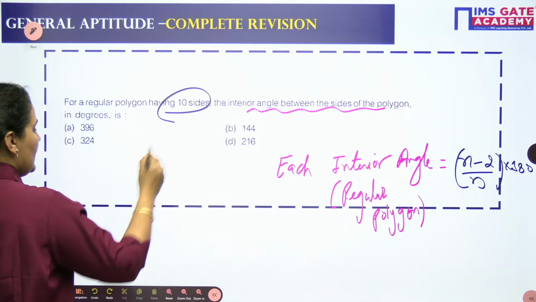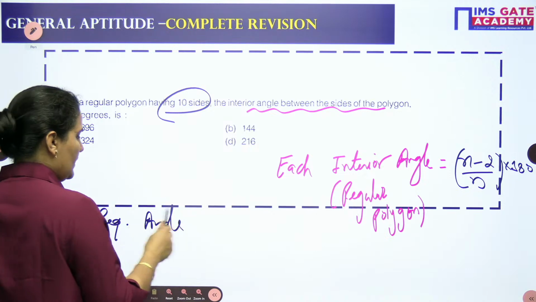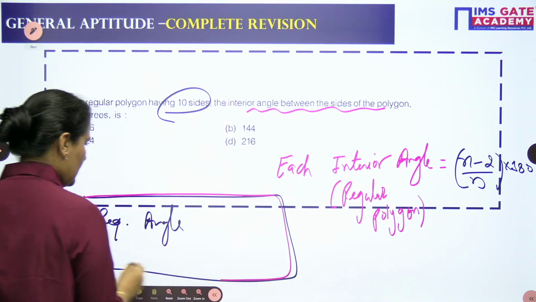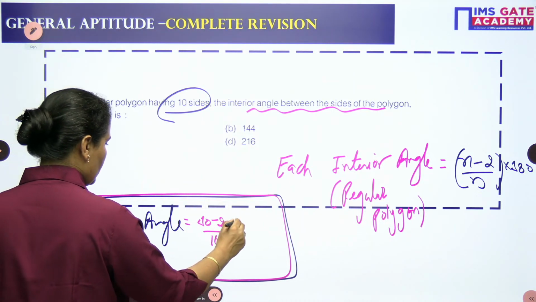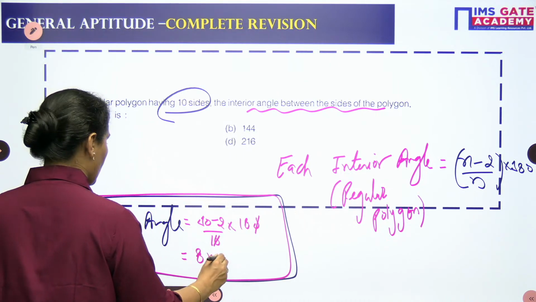n is, you are having here 10. So required angle will be n minus 2 by n into 180, so 10 minus 2 by 10 into 180, 0, 0 gone. You are having 8 into 18.